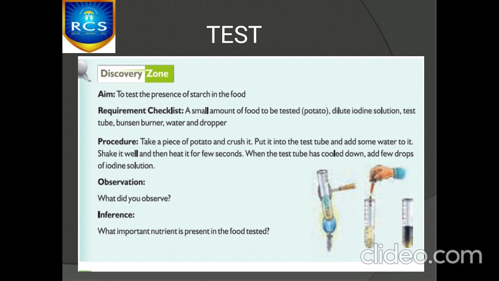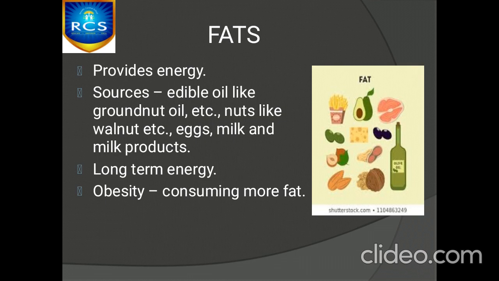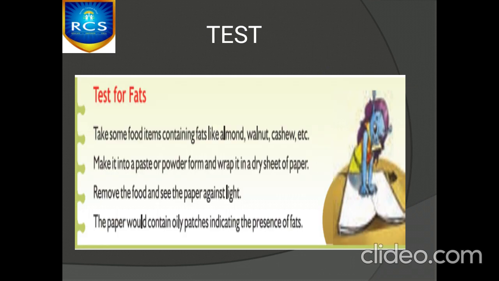Right. Next, coming to fats. These also provide energy. The sources are all edible oils, milk, milk products, nuts, and eggs. Okay. Overconsuming of this fat leads to obesity. Okay. It is a long-term energy. For testing fats, we have to place the food item between paper and crush it. Okay, we can find a layer of oil over the paper. This represents the presence of fat in that particular food item.